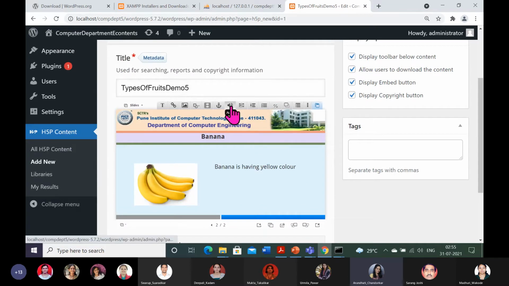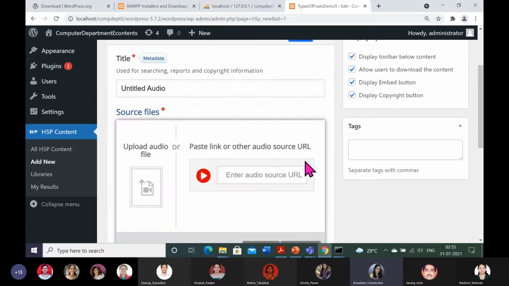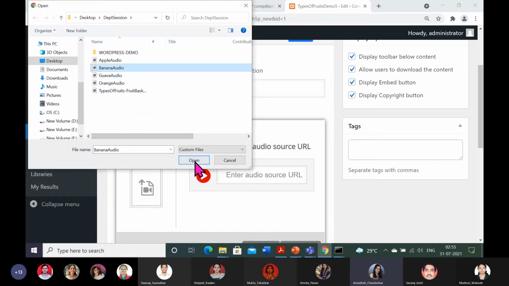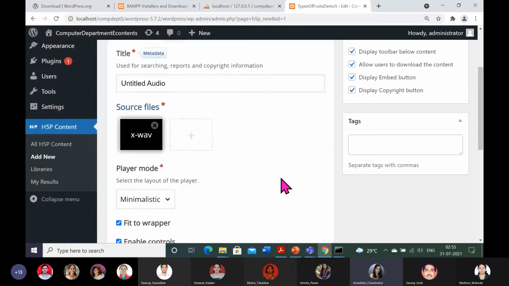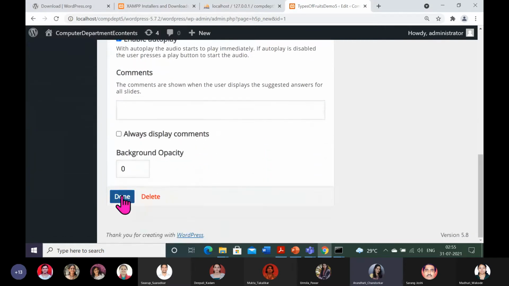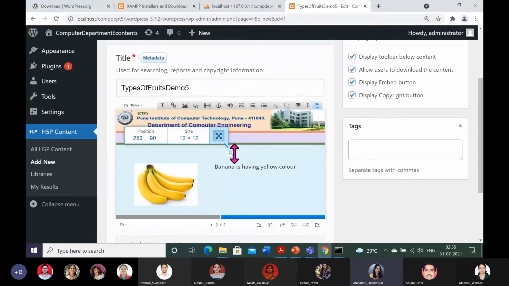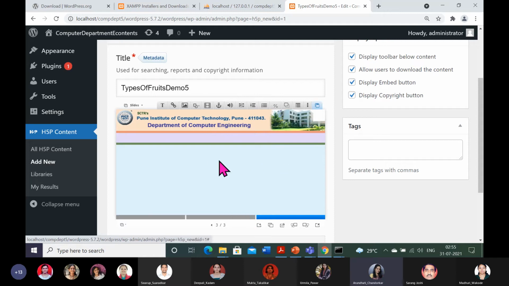So I will speak about banana. I will add one more audio. As I said already, I had done a wav file. So I will speak something about banana here, and I will enable autoplay. Done. Okay. So now that control has come. So you can press and move it here. So that's it. One more slide I will show you for one more fruit, that is apple.